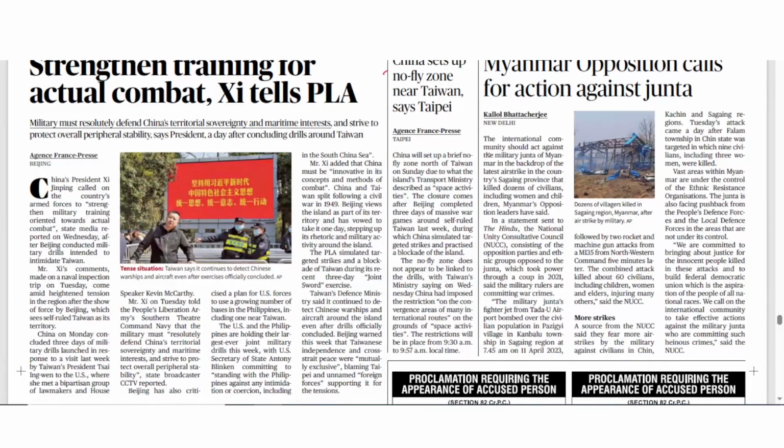And the next is China set up no fly zone near Taiwan, says Taipei. तो अगर आप देखेंगे तो चाइना इज कैरिंग आउट अ नेवल ड्रिल अराउंड ताइवान वेयर the objective is to cut off defense supplies to Taiwan during the crisis. Okay, so now there is an escalation of Taiwan issue in East Asia.